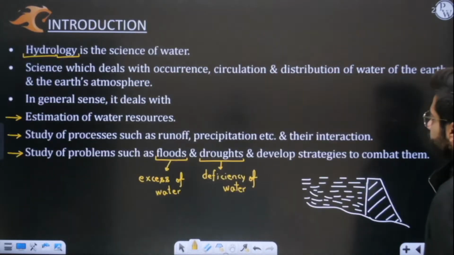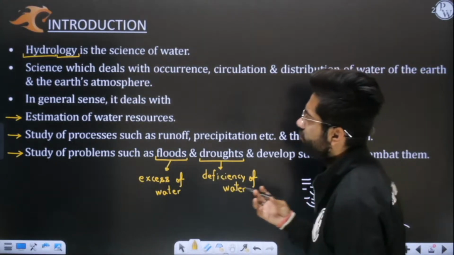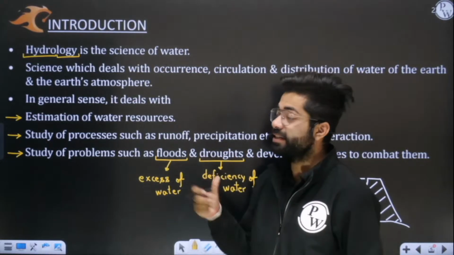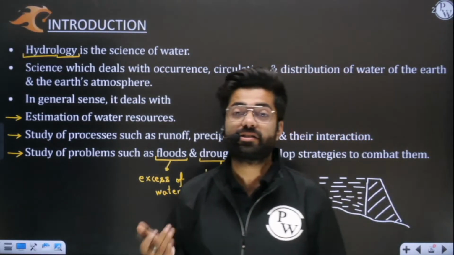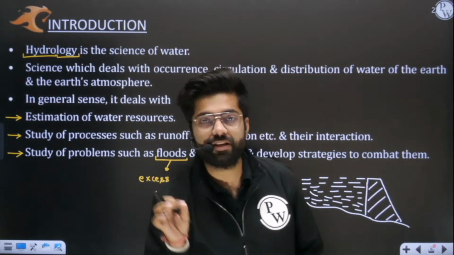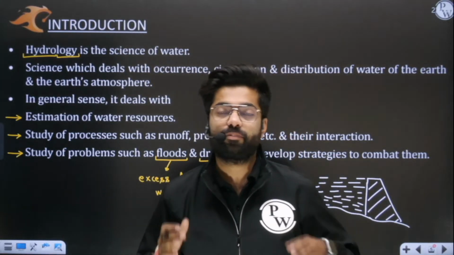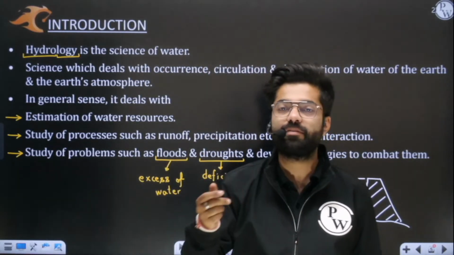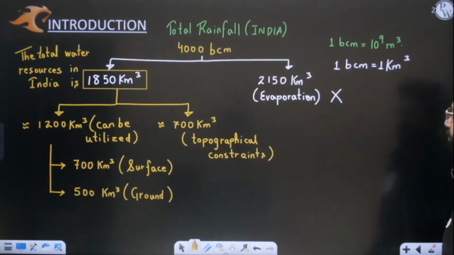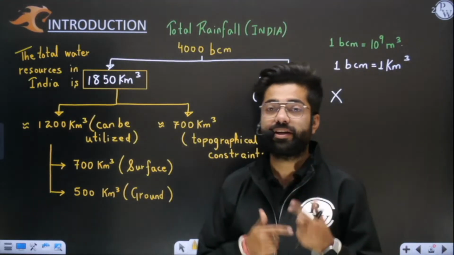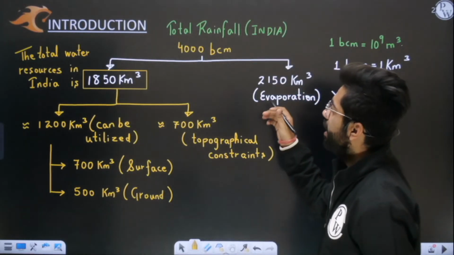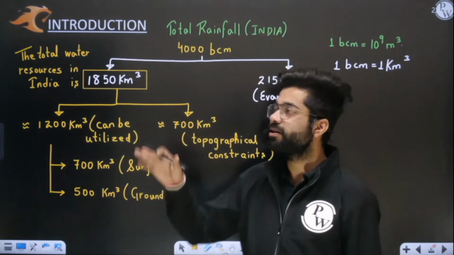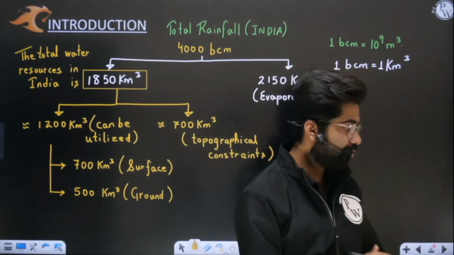Firstly we have discussed what is hydrology and why we are studying it. We are interested in estimating the water resources, and we have to solve the problem of shortage of water and excess of water, namely drought and floods. I told you that we have to combat and mitigate them, as I already told you yesterday. And how much is the total rainfall received by the Indian subcontinent? It's nothing but 4000 bcm or 4000 kilometer cube. I hope you all remember this.